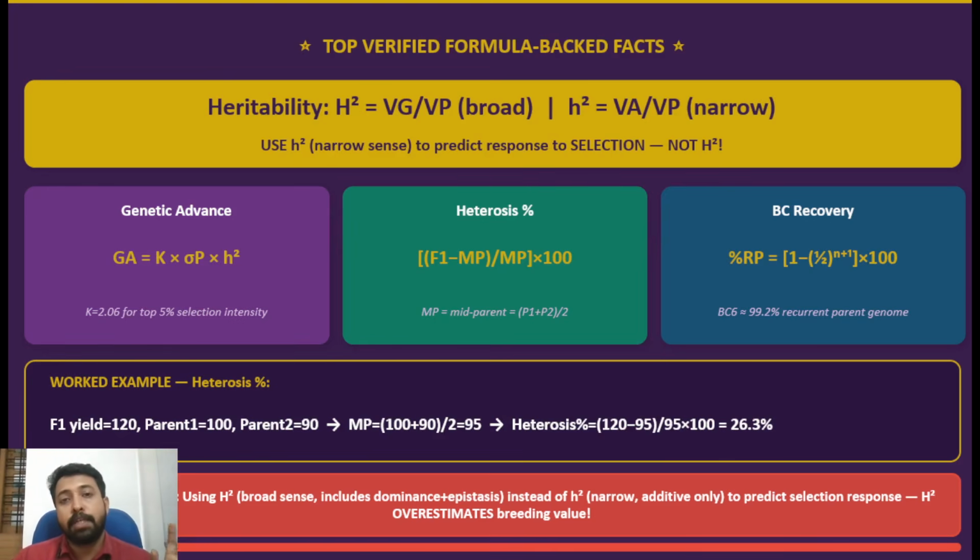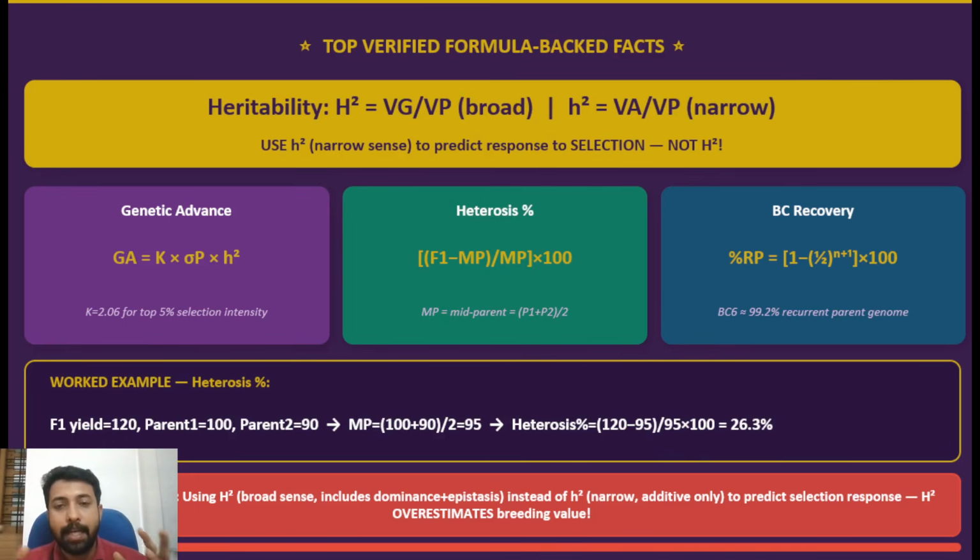That is, heterosis, and then heritability and genetic advance concepts are very important. In that, there are few trap areas that most students will not focus on. Everyone will think that heritability is a general phenomenon, but in heritability itself, you have narrow sense heritability and broad sense heritability.